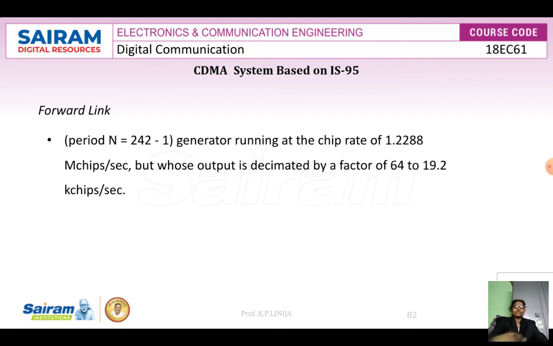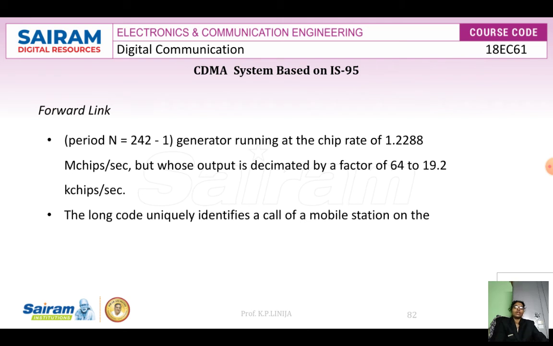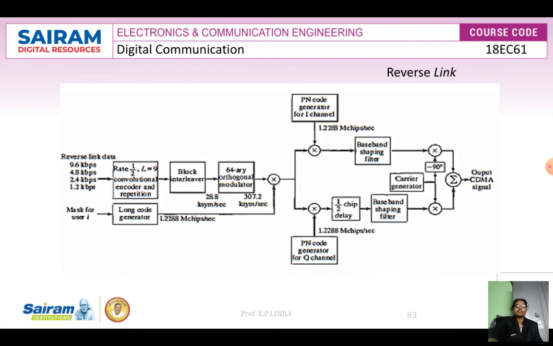The long code uniquely identifies a call of a mobile station on the forward as well as the reverse links. Each channel user is assigned a sequence of length 64. We can use Hadamard code, also called Walsh code, to encode the signal from the speech coder. Then, followed by this, let us discuss the reverse link.